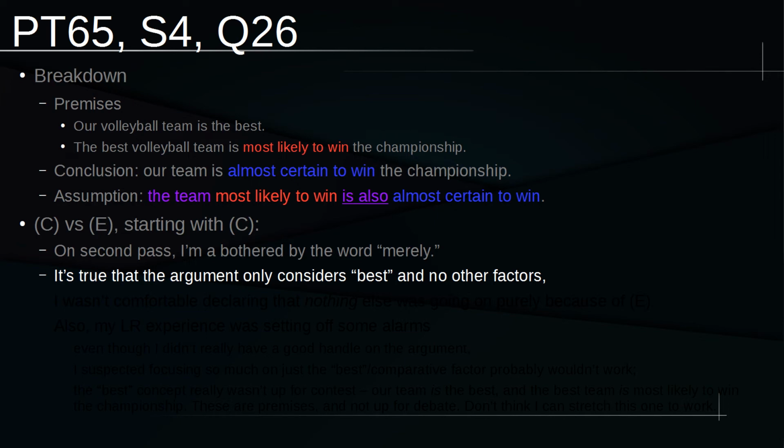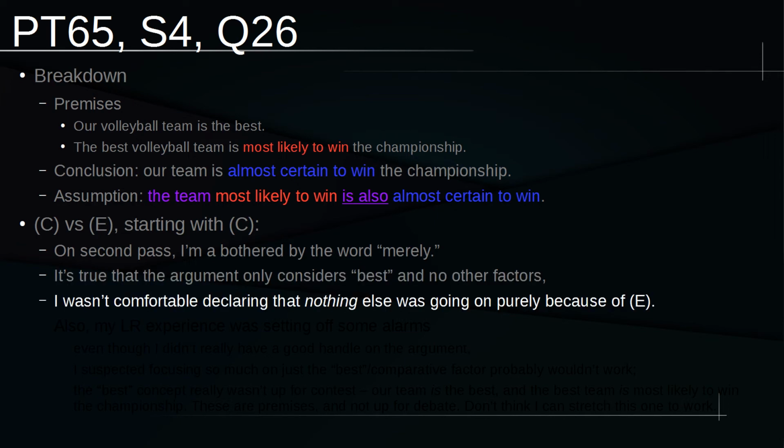So there's that. But I wasn't quite comfortable declaring that nothing else was going on, purely because of answer choice E. By the time I got down to E, I noticed, oh, they're talking about something that I maybe should have seen, but I didn't, in terms of a potential wedge between most likely to win and almost certain to win. That wasn't really something that I was keyed into. Sure, that was in my assumption, but again, like I said, I didn't really process my assumption. I didn't really think about it. I didn't really do negative space. I had kind of missed it.